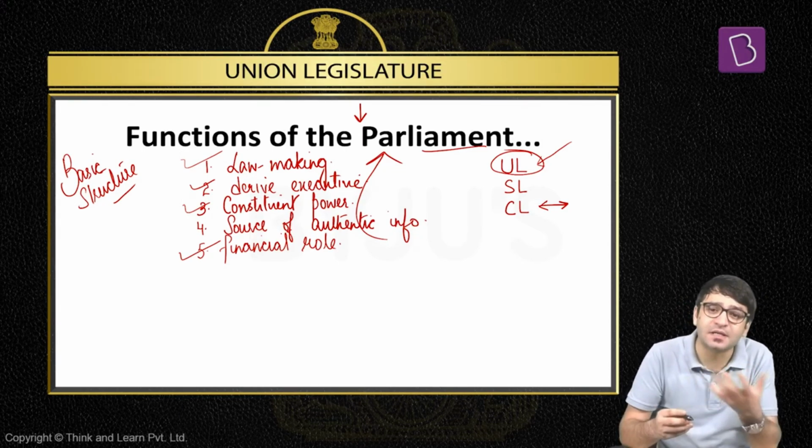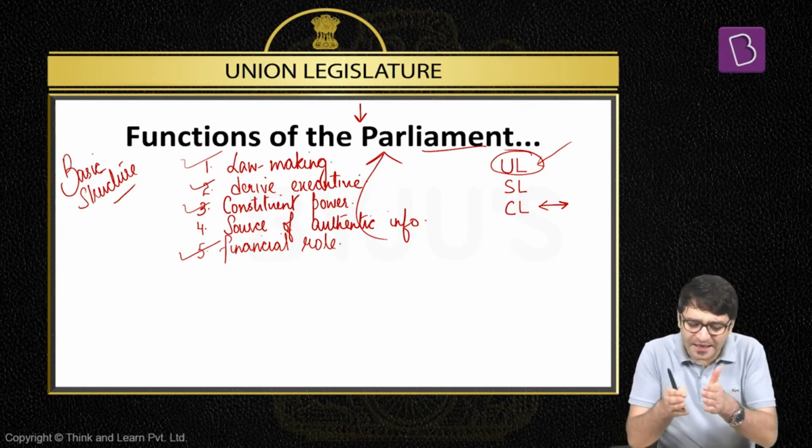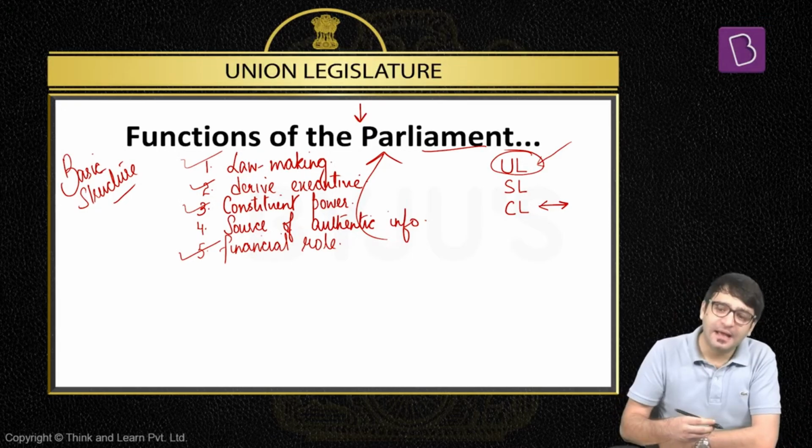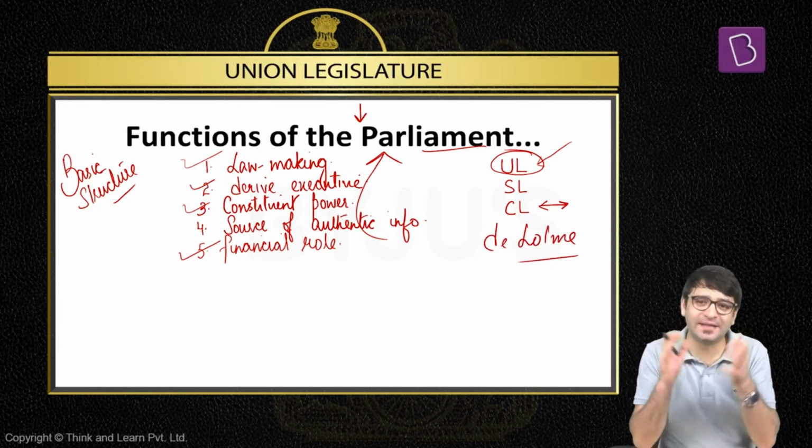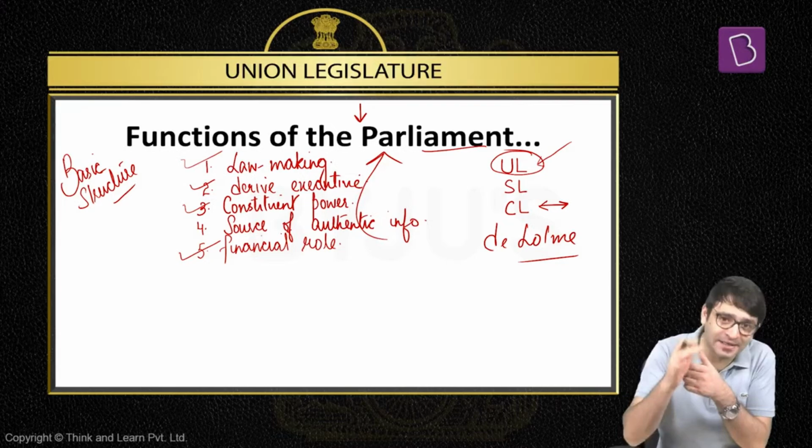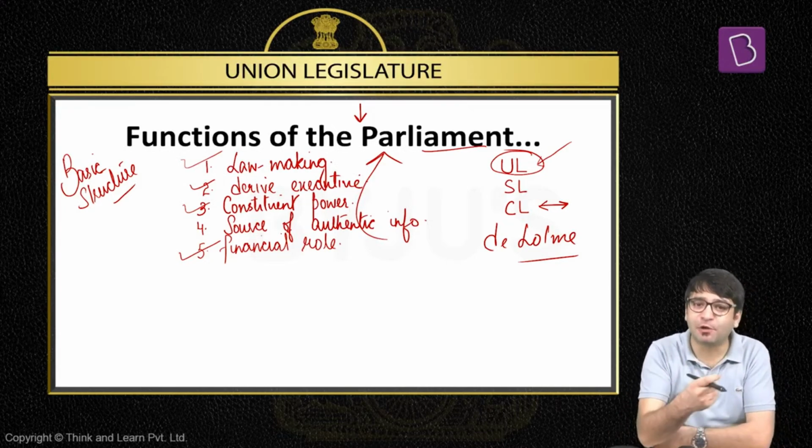And this is something that we've discussed in the past as well. They have an unwritten constitution. And in an unwritten constitution, it is the Parliament which is supreme, not the constitution. And that is what Dicey, Lord May also said. Lord May said British Parliament can do anything except convert a man into a woman and a woman into a man. And these are the various roles and functions performed by the Indian Parliament.